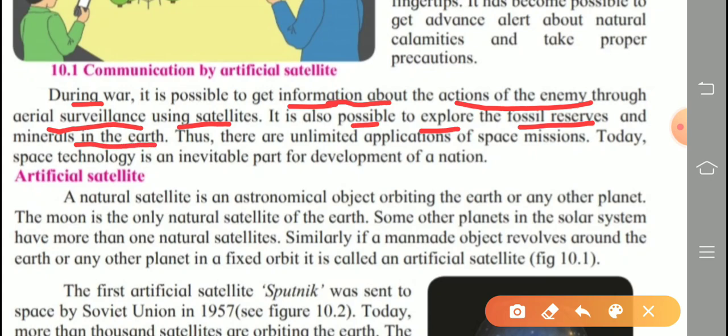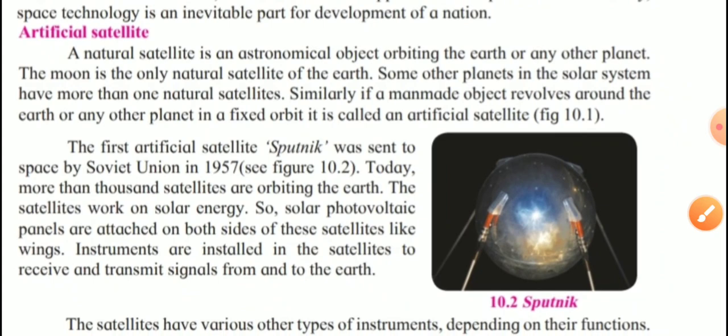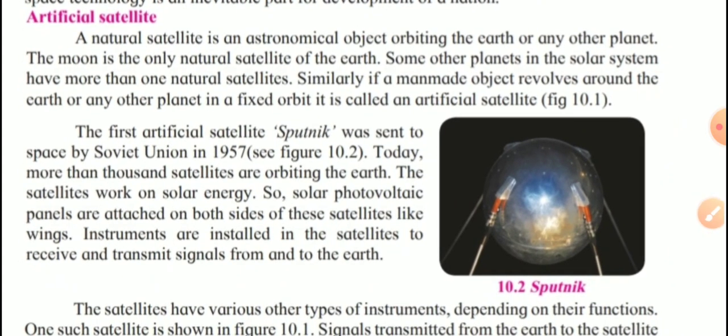Thus, there are unlimited applications of space missions. Today, space technology is an inevitable part, means very important part, for development of a nation. Next point is artificial satellite.